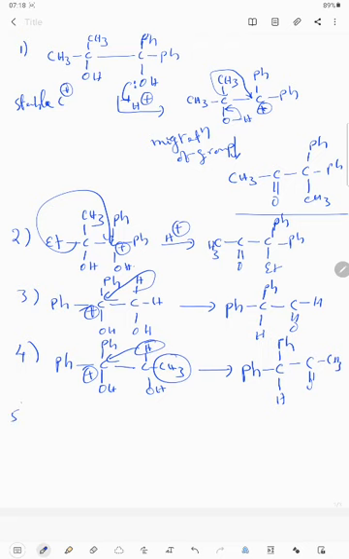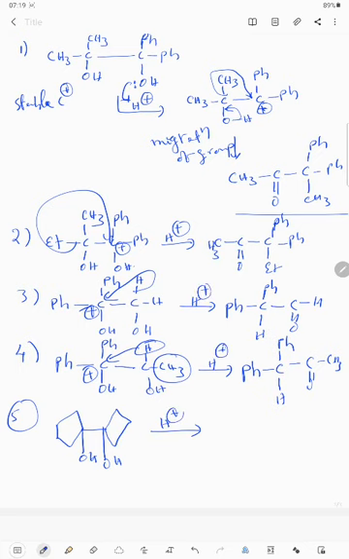So next, the fifth one. I am taking an example with a ring. Here OH and here OH. Both sides have the same groups. That's why any OH group will be attracted. So here positive charge will be formed.